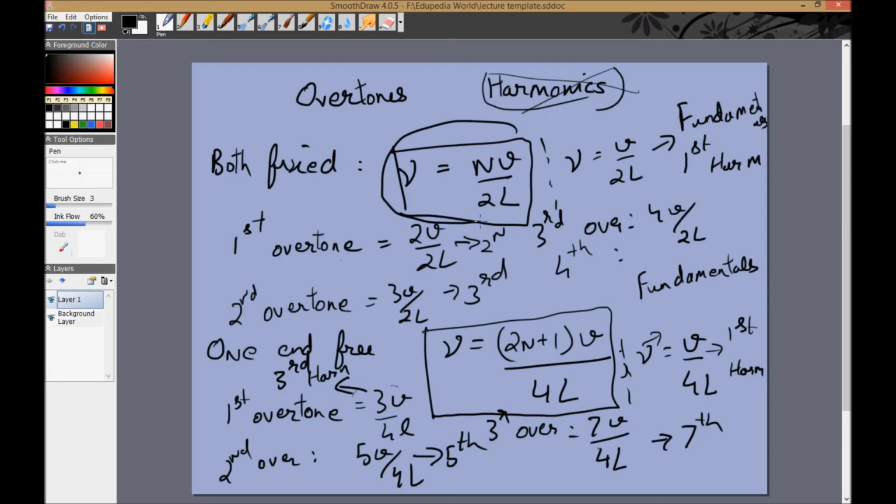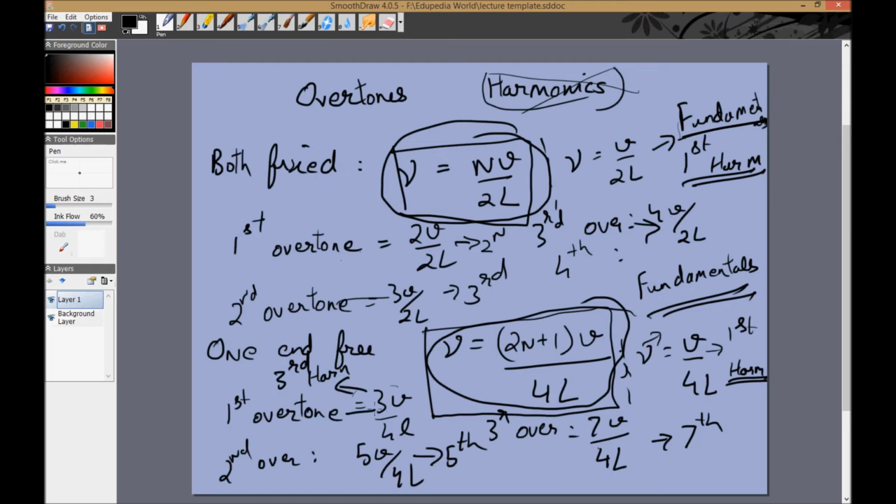These are the two formulas from which everything comes. The basic one is always called the fundamental and it is called the first harmonic. After that, if you talk about overtones, you have the fundamental, first overtone, second overtone, third overtone, regardless of what the acceptable values are. So this is the first overtone, this is the second overtone, this is the third overtone. So the third overtone here is actually the seventh harmonic because it is 7 times the first minimum value.